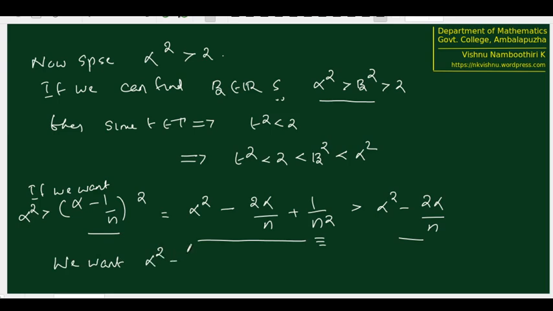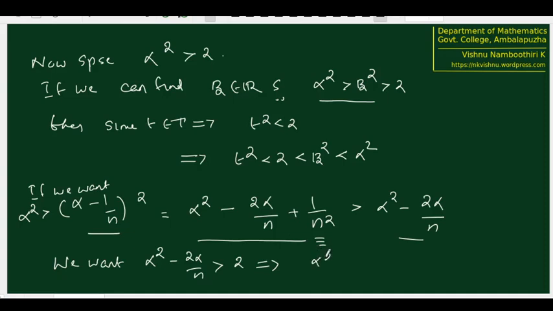So we want alpha square minus 2 alpha by n greater than 2, and we want to solve for this n. We rearrange it.